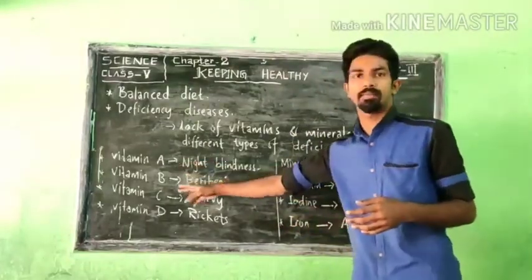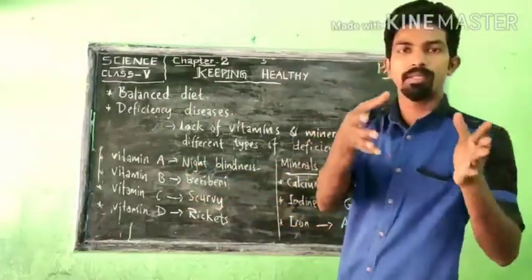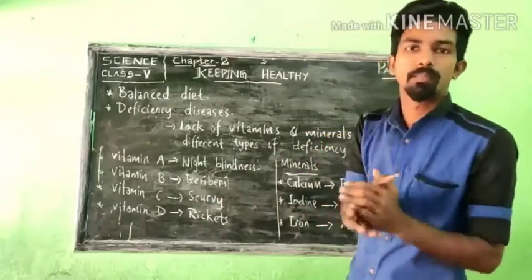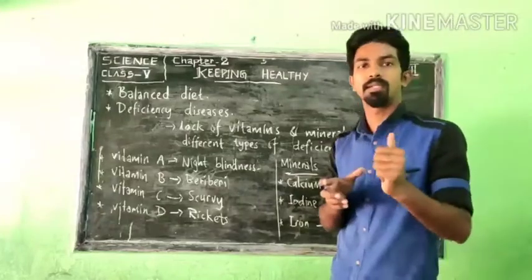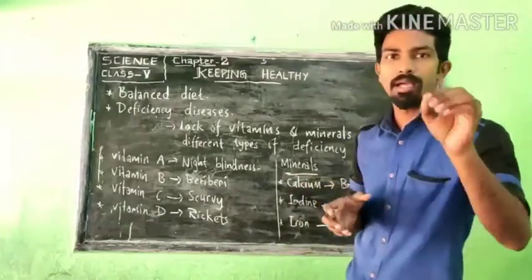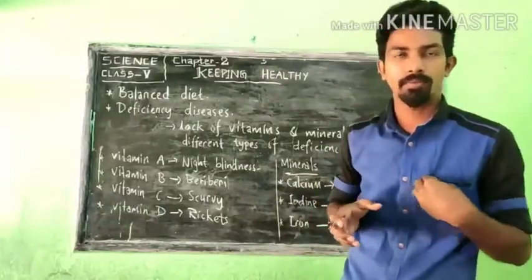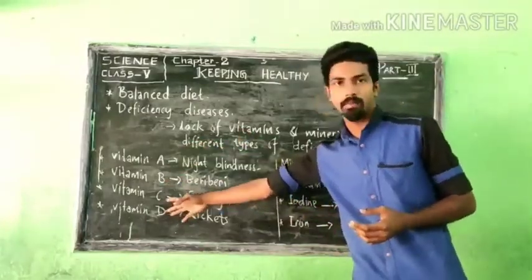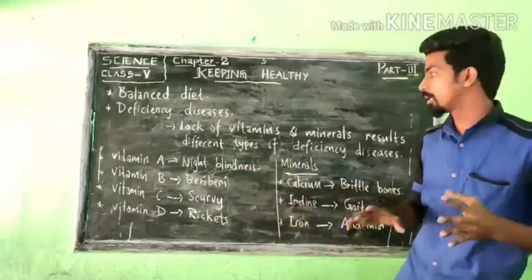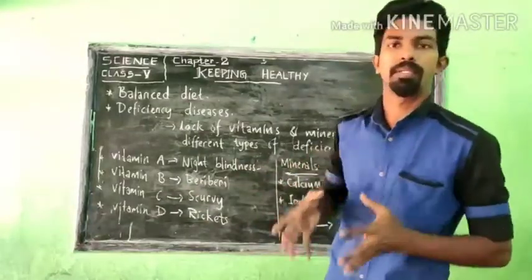In the vitamins and minerals section we studied the different types of vitamins like vitamin A, vitamin D, vitamin C, and vitamin K, and why those vitamins are needed for our body, and from which types of foods we get those vitamins.